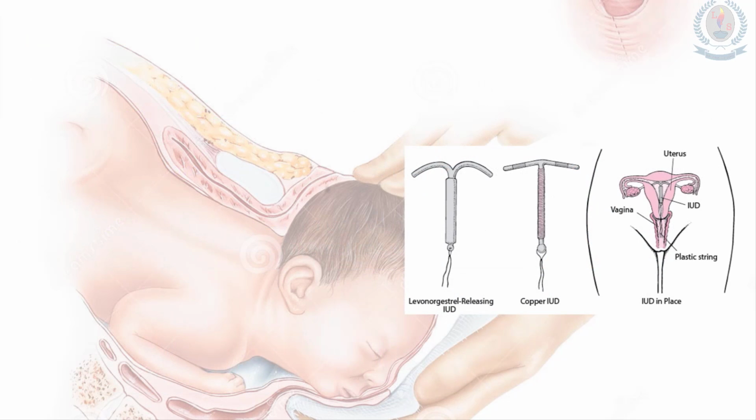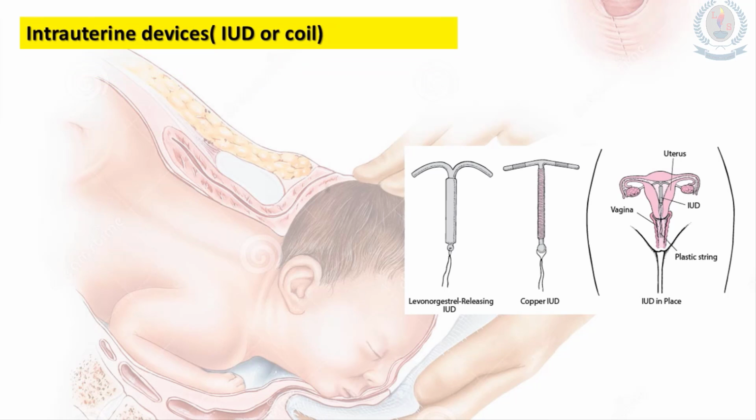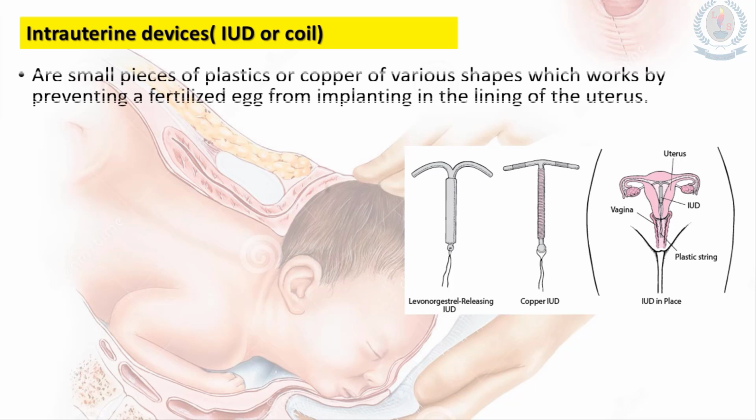I am mainly focusing on the artificial contraception methods. The method that I am explaining first is the intrauterine device, or we call it an IUD or coil. These devices are mainly used by women, and can come in plastic or copper and in various shapes.